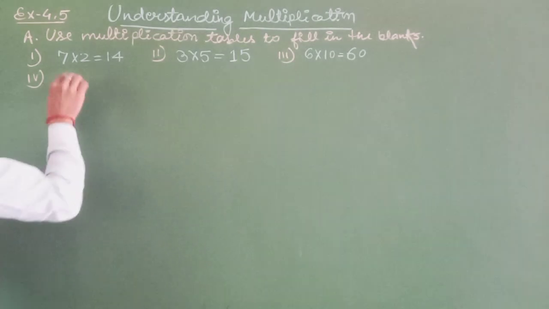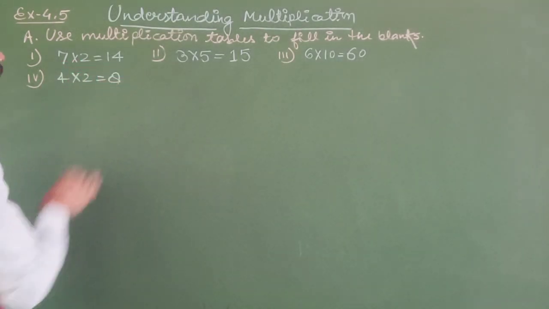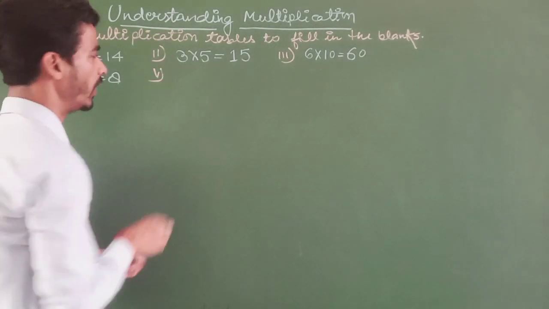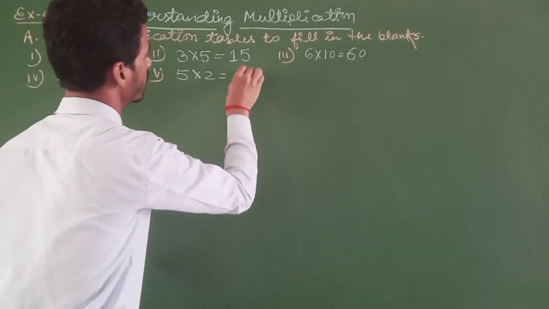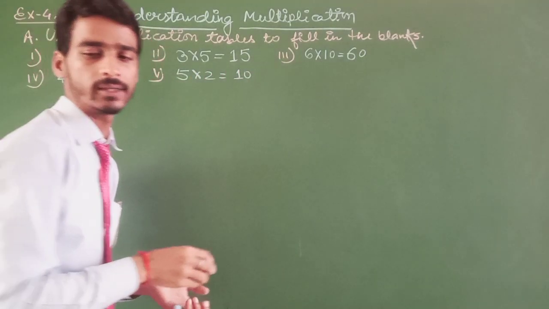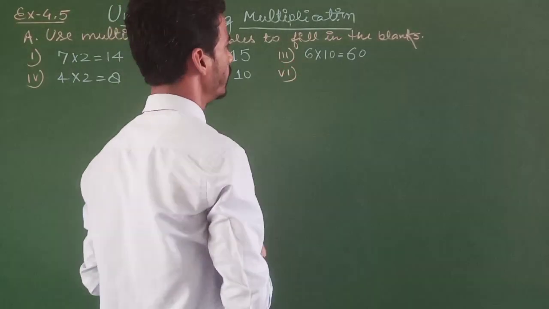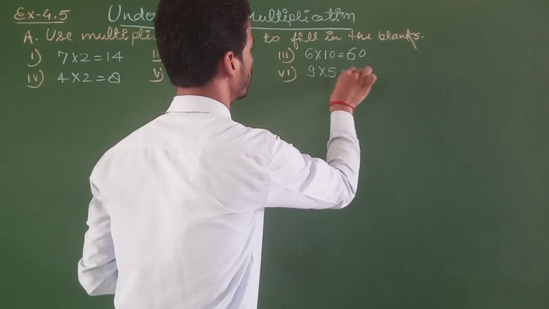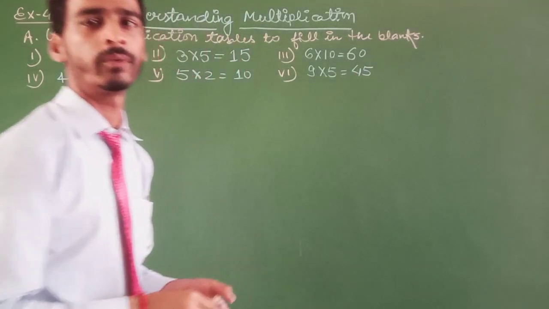Now the next question, the fourth one, is 4 multiplied by 2. 4 1s are 4, 4 2s are 8. The next one, question number 5, is 5 multiplied by 2. 5 1s are 5, 5 2s are 10. Question number 6 is 9 multiplied by 5. 9 1s are 9, 9 2s are 18, 9 3s are 27, 9 4s are 36, 9 5s are 45.